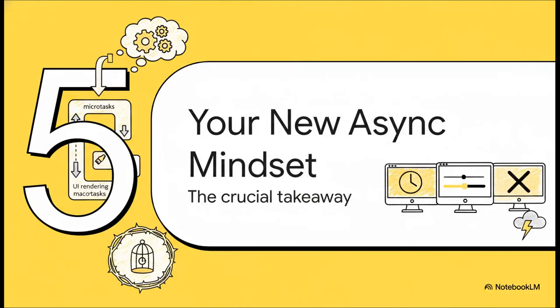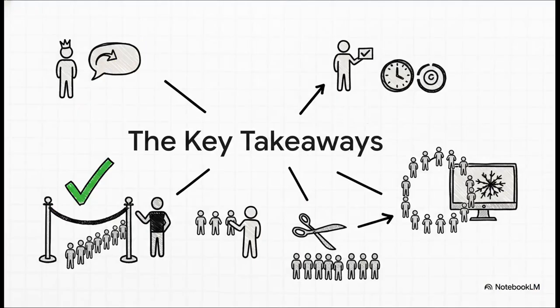All right, so after all of that, what's the new mental model we should be walking away with here? How do we avoid Timothy's trap in our own code and start building smoother, way more responsive applications? Well, it really just comes down to these 5 rules. 1. Promises are VIPs. They create microtasks. 2. setTimeout and your UI rendering, they're in general admission.